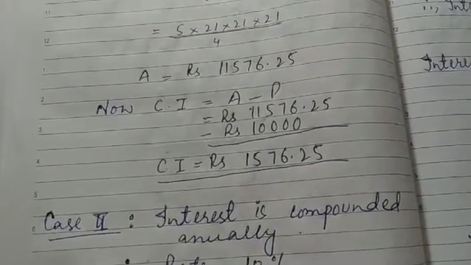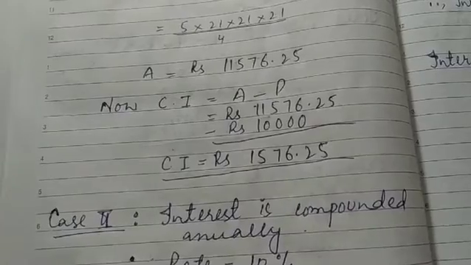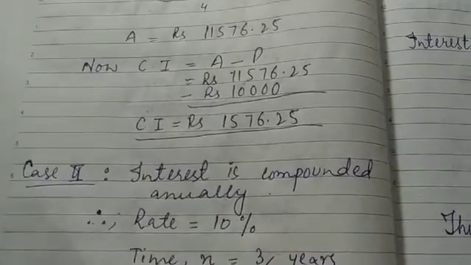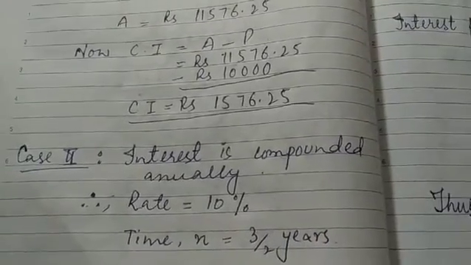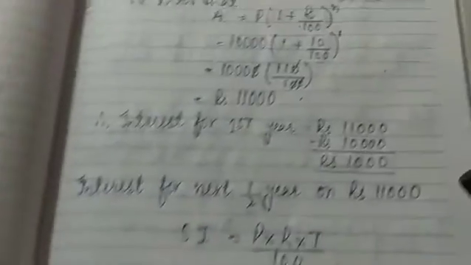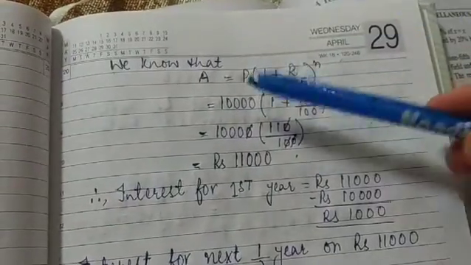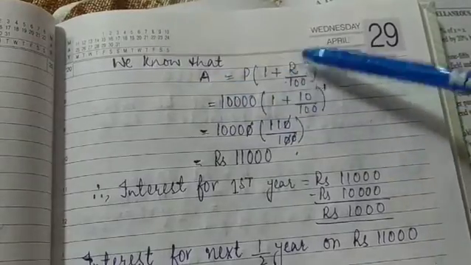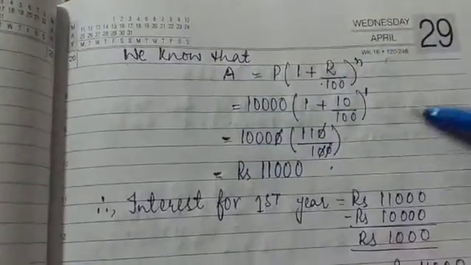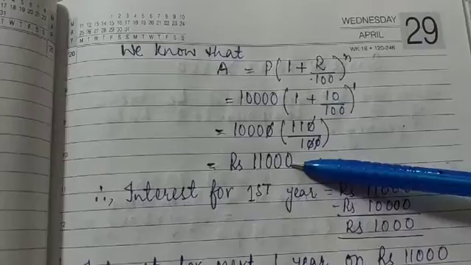Now the second case I have is the interest should be compounded annually. The parameters will remain the same, they won't be divided or multiplied. So the amount will be P into 1 plus R upon 100. After calculating, the amount is coming out to be 11,000.